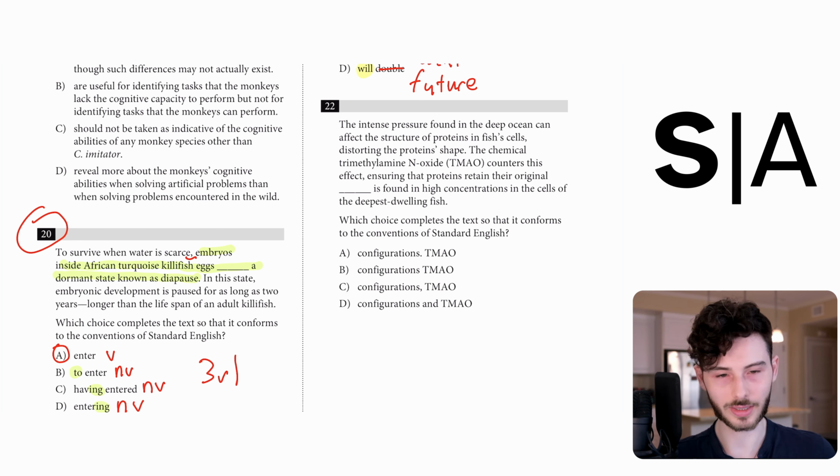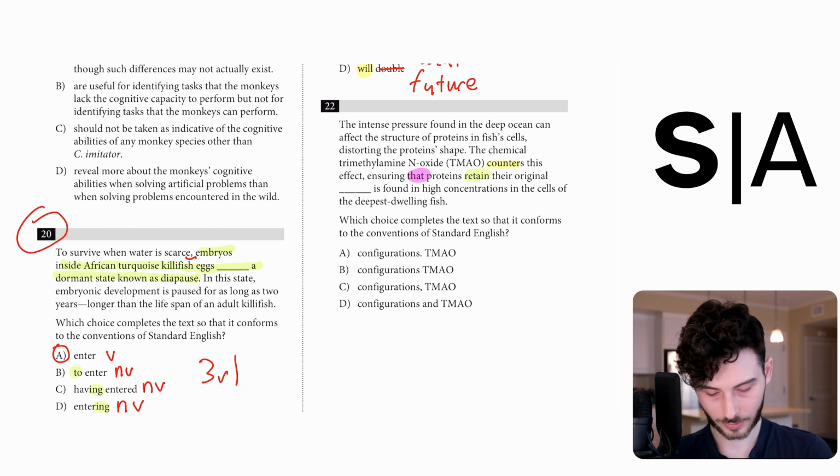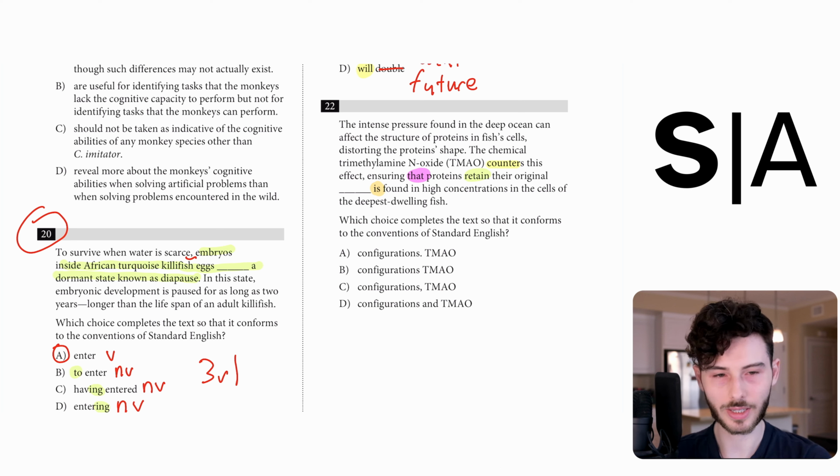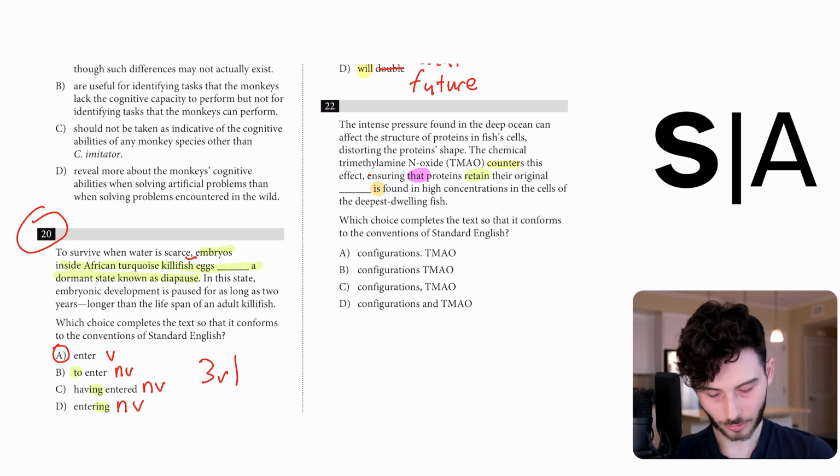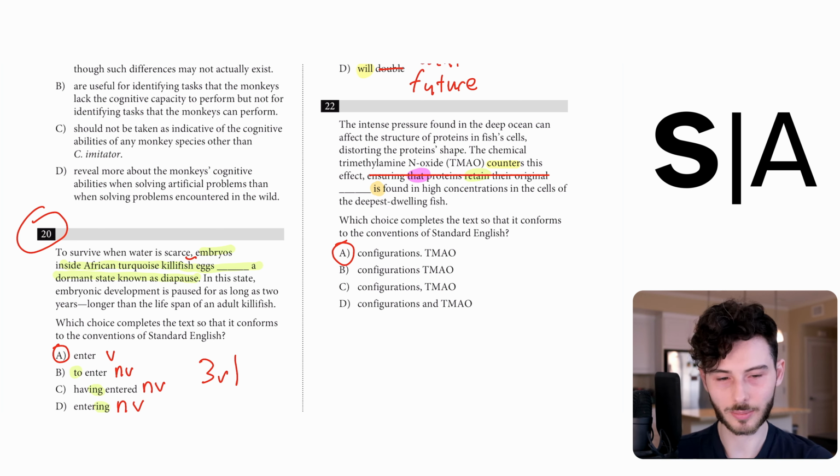Let's look to see if we need to combine independent clauses or not. Counters is our first verb. That is starting a dependent clause. We have a verb retain, which will be the verb for the dependent clause. And then we have another verb, is. Whatever noun comes before the verb is will be the subject of a new clause, in this case TMAO. Since we have an independent clause with the verb counters and an independent clause with the verb is, we need to combine two independent clauses. We can cross out this entire part if that makes it easier to see. In this case, the only option that can combine two independent clauses is A, with a period.